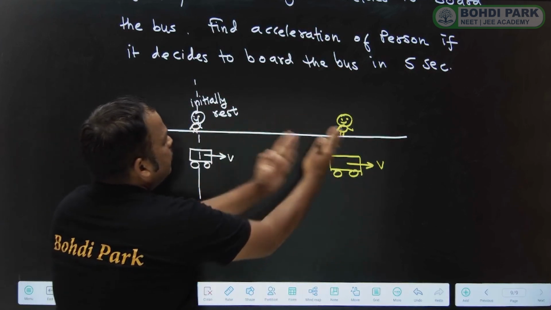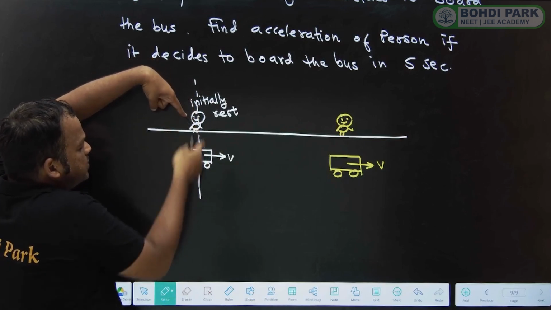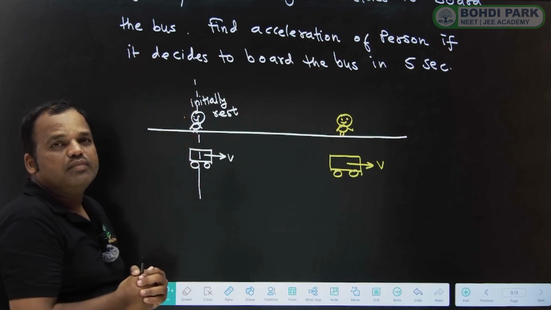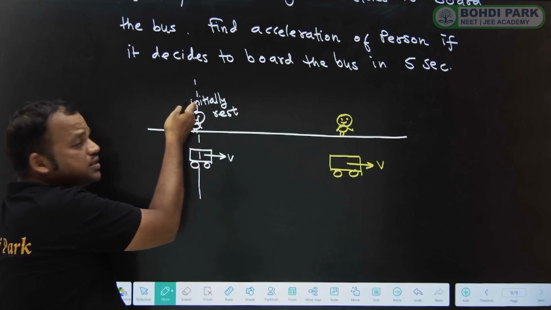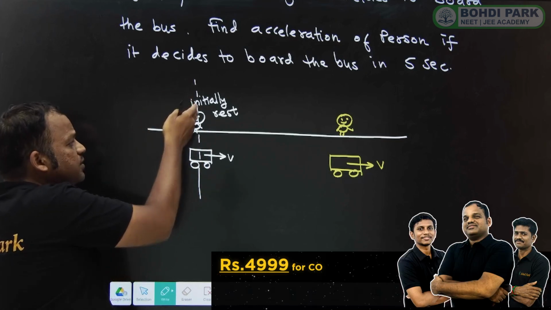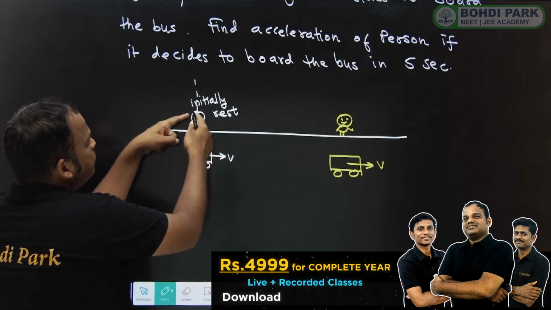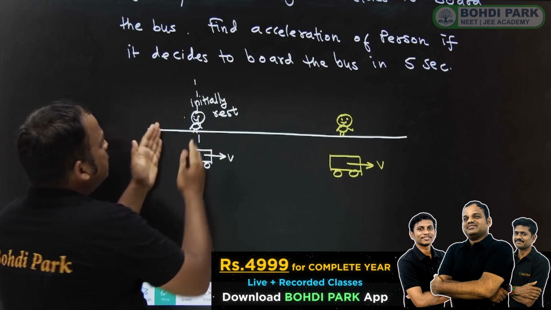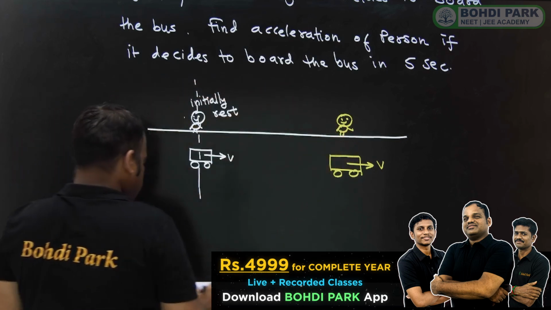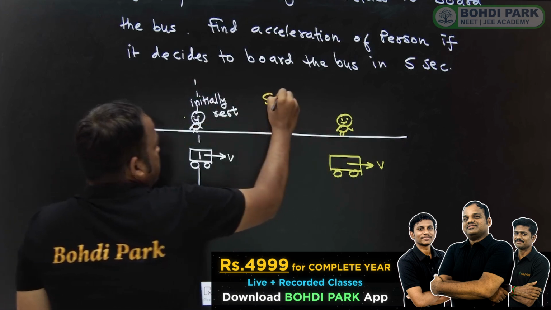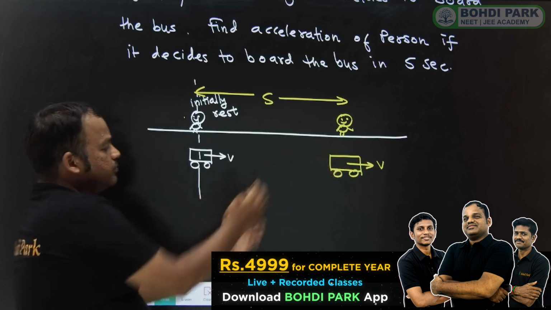So what is same for both? You see, here the passenger and the bus are at the same position. But the passenger cannot board the bus because it is at rest. A person which is at rest cannot board a moving bus. A person can board the moving bus only when the person is in motion. So the person will accelerate. Let's suppose it will cover displacement s in the direction of motion of the bus.